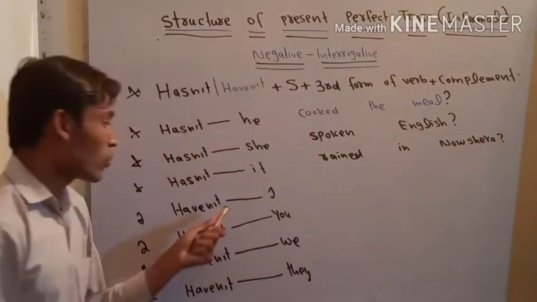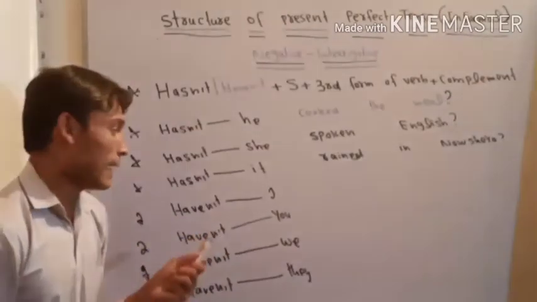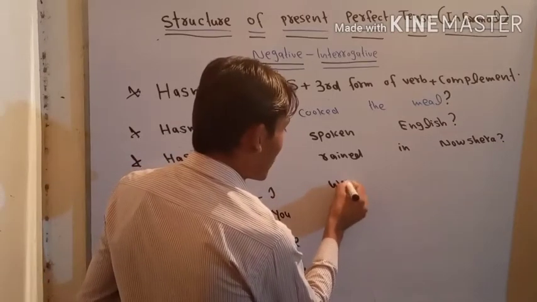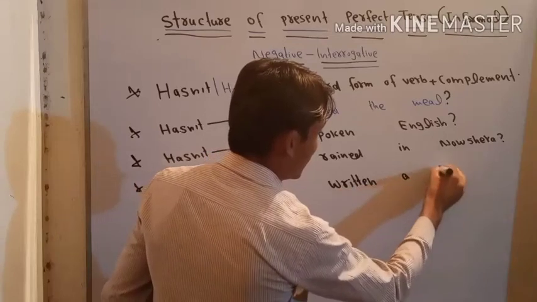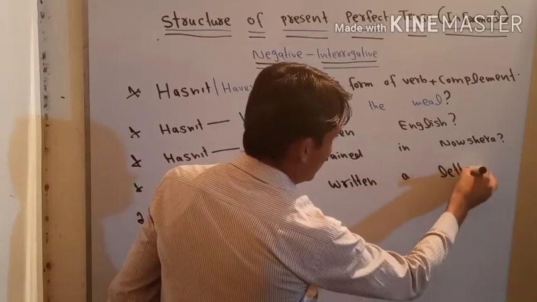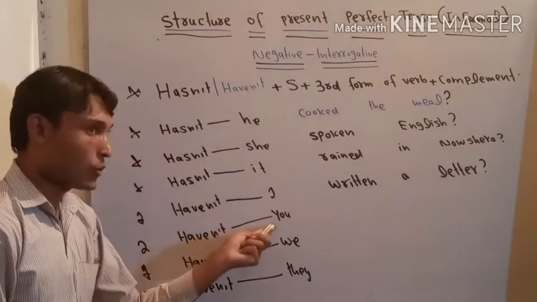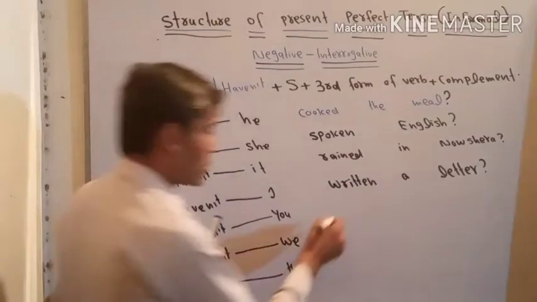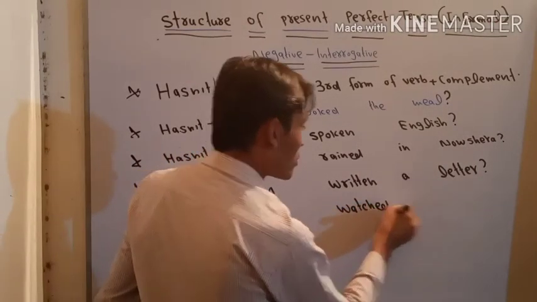And if we talk about I, we say haven't I written a letter? At the end, a sign of interrogation. If we talk about you, we say haven't you watched TV?